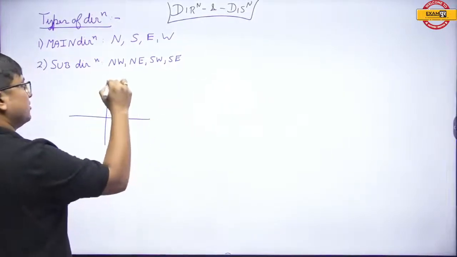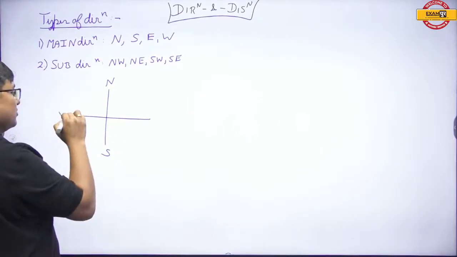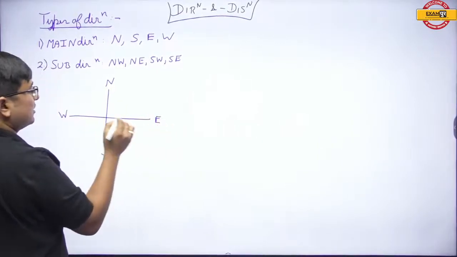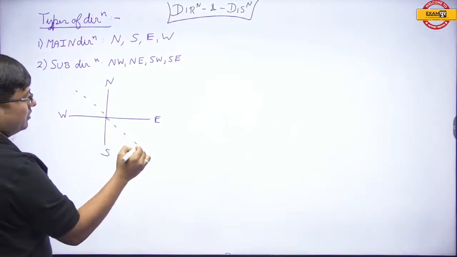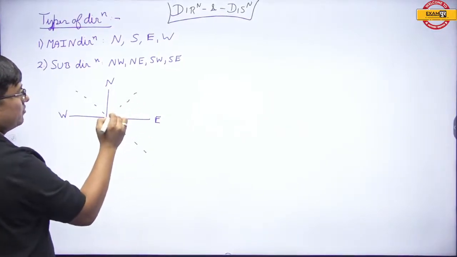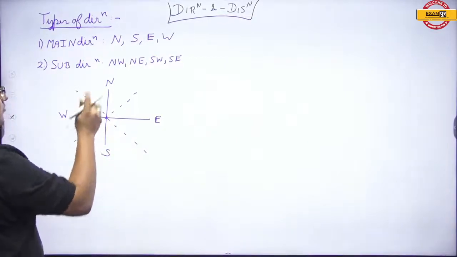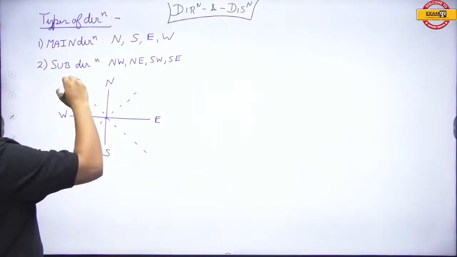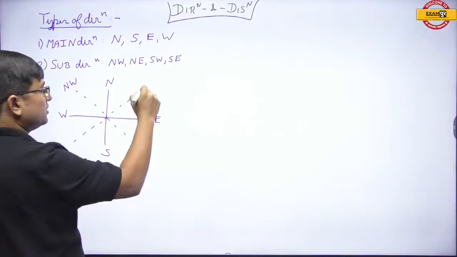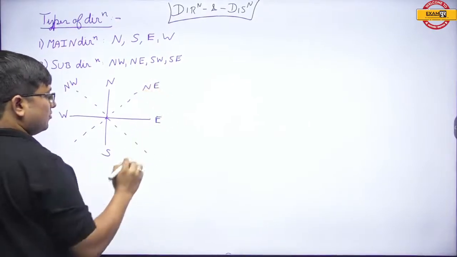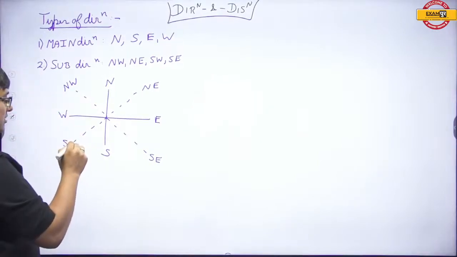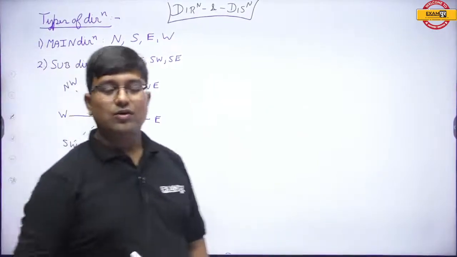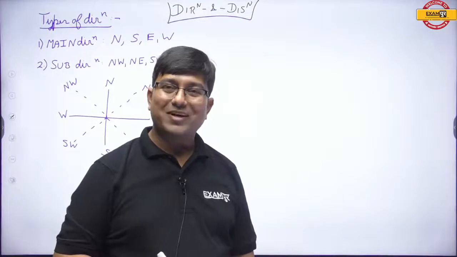This is north, this is south, this is west, this is east. These are the main directions. Apart from them, there are certain subdirections. Between north and west, it's northwest or west north. Between north and east, it's northeast or east north. Between south and east, it's southeast or east south. Between south and west, it's southwest or west south. I hope all of you are getting this.